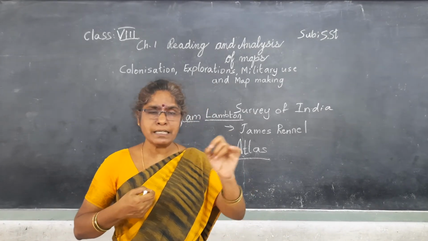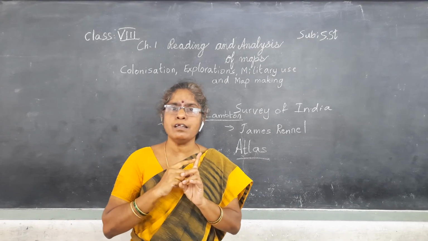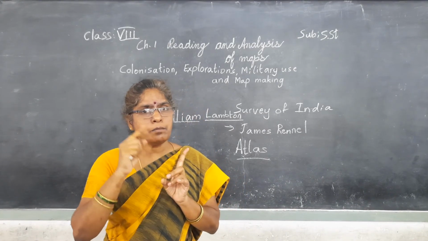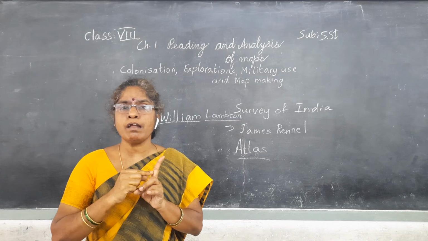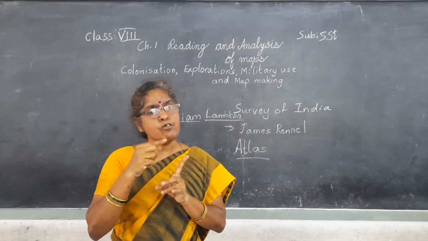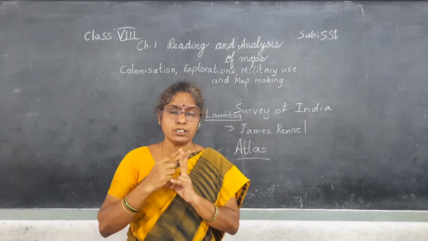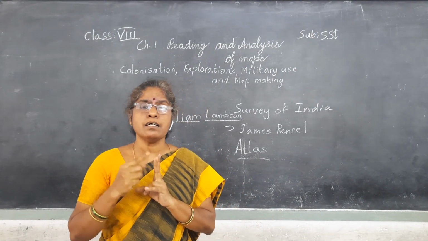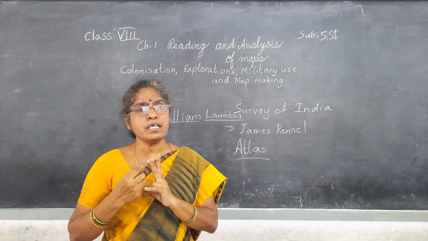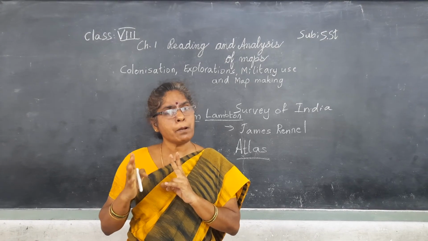Color indicates the places, no? So we should know about the directions, colors, and lines also, contour lines. They show the altitudes. So we should learn directions, colors, symbols, contour lines, and all this. Then only are we able to read the maps properly.